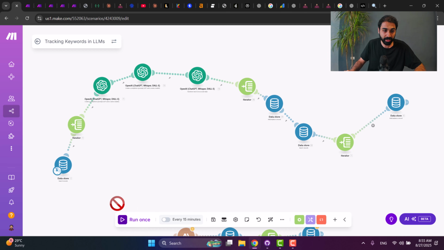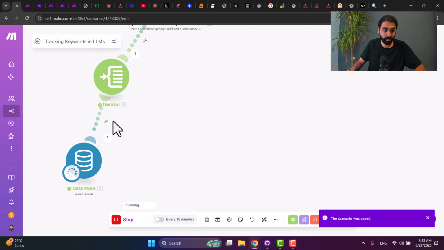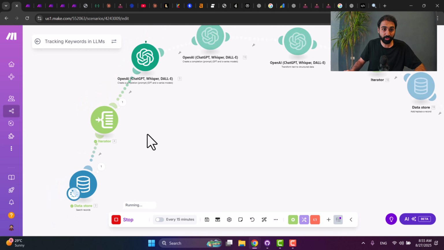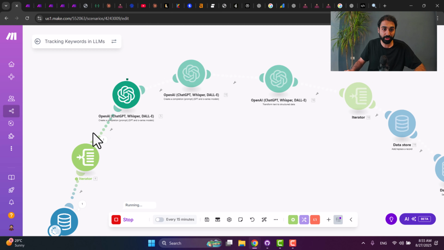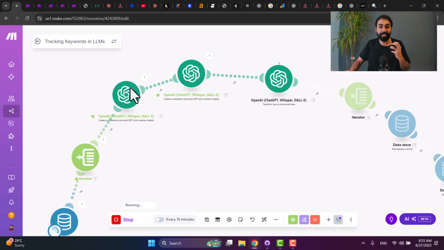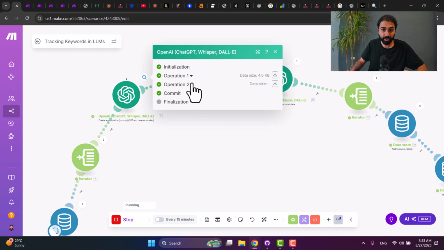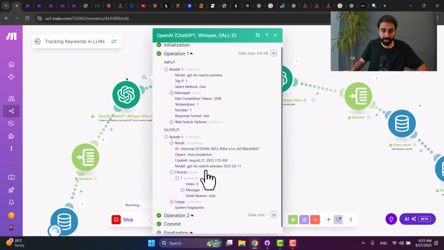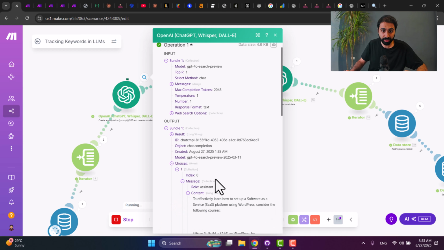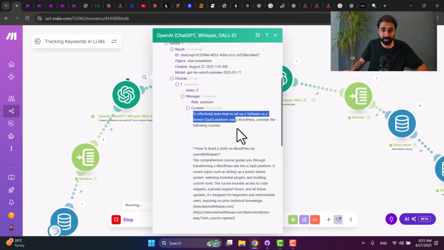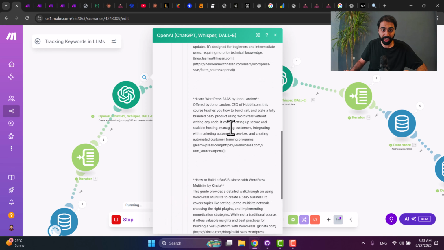So I will run. The first step is it will get the queries. It will start looping one by one. So this is the first iteration. We are calling ChatGPT with search and extracting the responses. You can see here we have the response, message, content. You see, this is the ChatGPT response. You can see my website is here. So this is the response from ChatGPT.